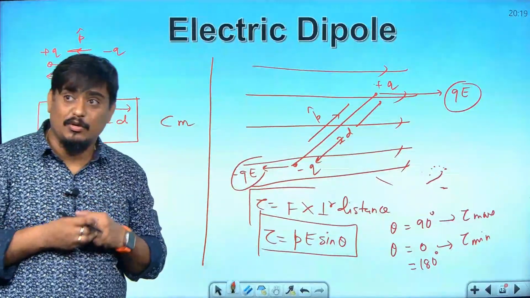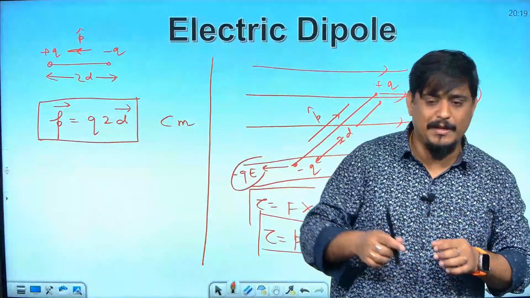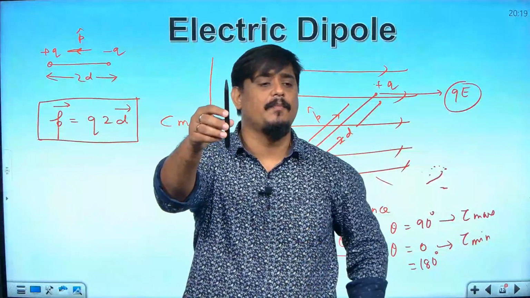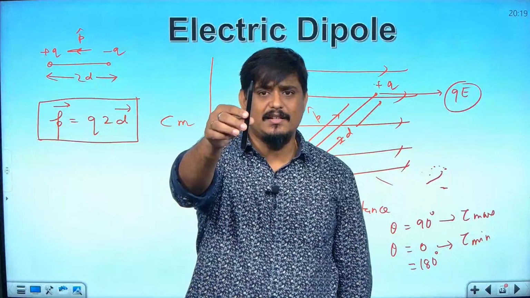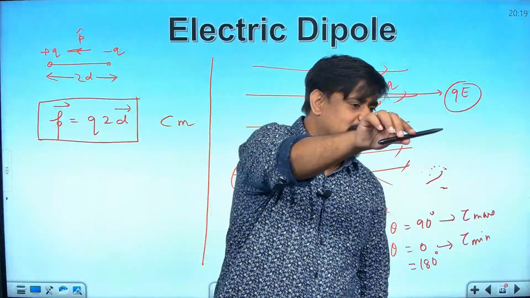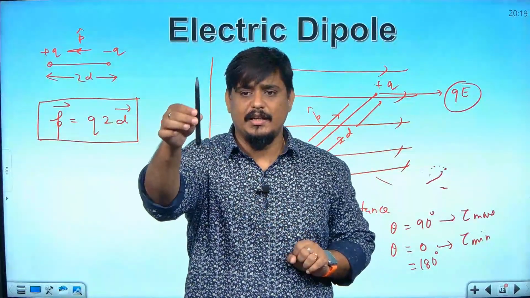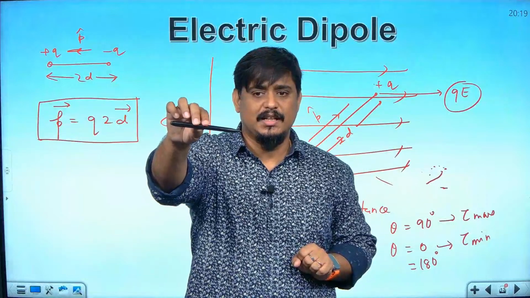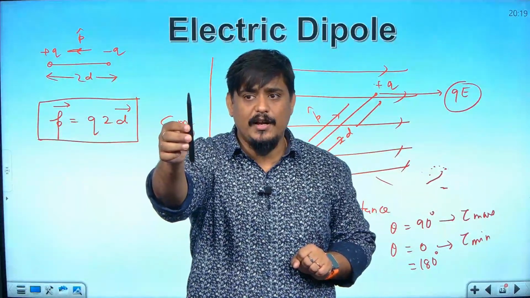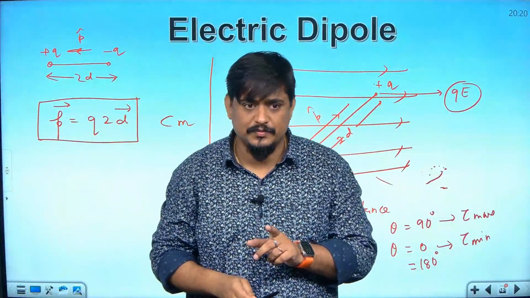So, in addition to torque, we will also experience a translatory motion. If there is a uniform electric field, the dipole turns like this. In a non-uniform electric field, it goes and turns like this. Are you getting the difference? I hope it is clear to you.